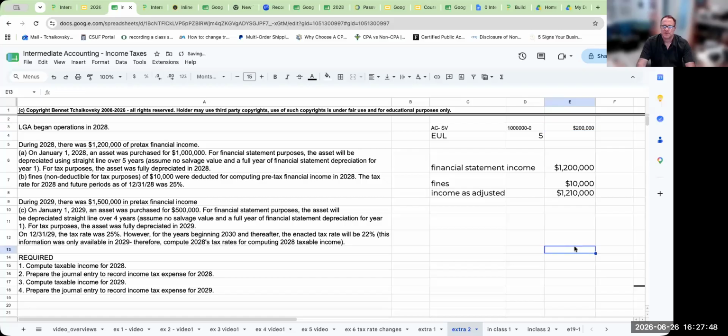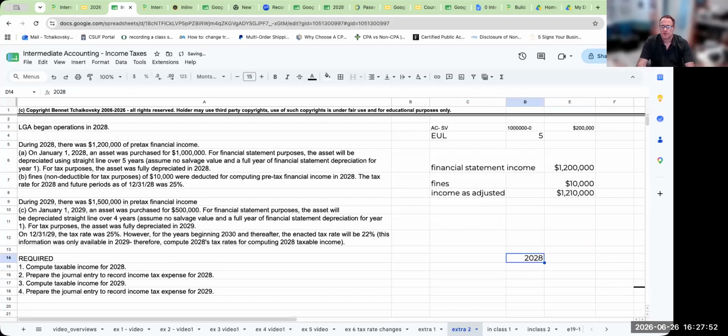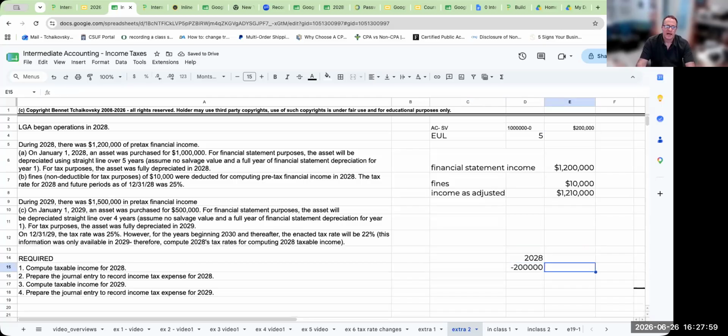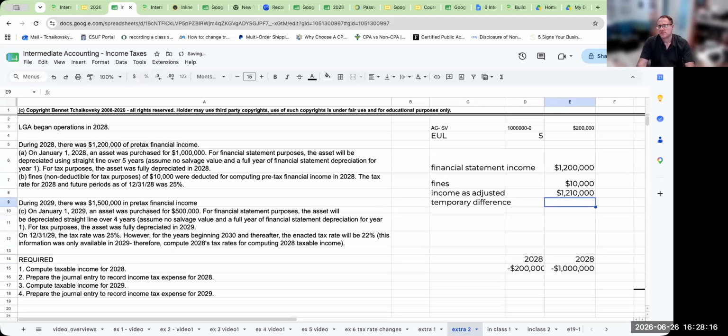So if I look at this in 2028, I only took basically a $200,000 deduction. But for tax purposes, I'm able to write off the entire thing. So for all intents and purposes, what is my temporary difference? Well, my temporary difference is going to be 800,000.